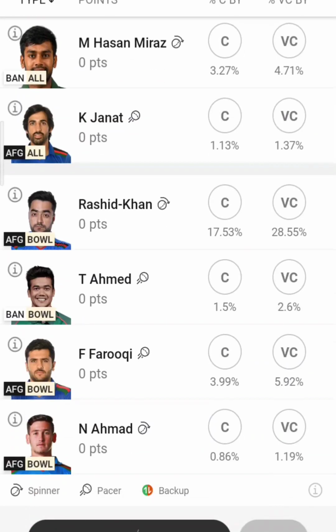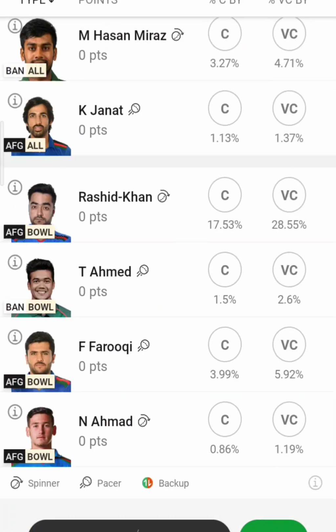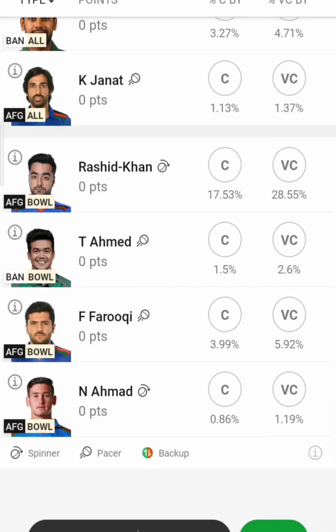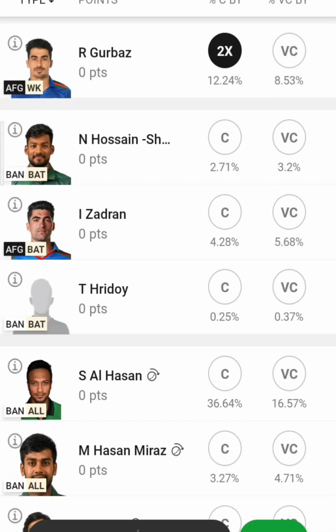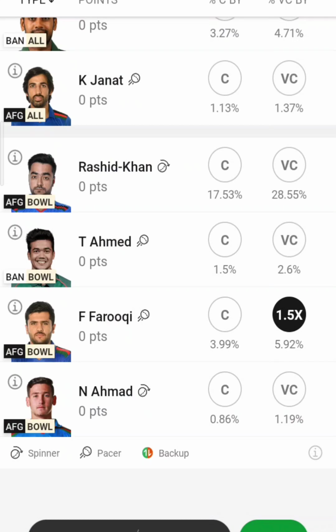Coming to VC, you can go with Rashid Khan, or else Taskin Ahmed, or else Shakib Al Hasan. Or else, this is going to be a very differential pick, you can choose Fazal Haq Faruqi, because keeping in mind that in the early power play he will take 2 or 3 wickets. I hope the wickets of Litton Das and Talukdar are going to be loose for Fazal Haq Faruqi.